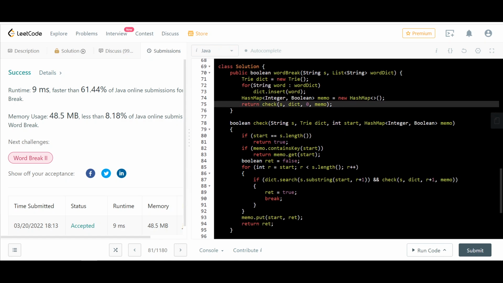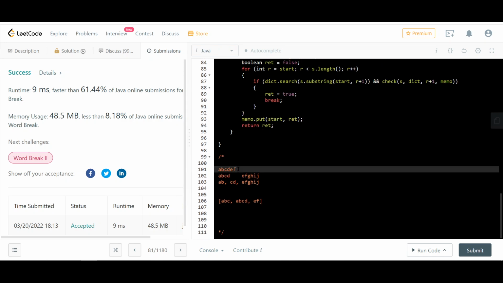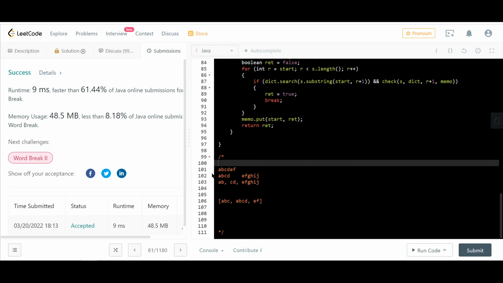So for every starting point, we are checking for all possible words, right?